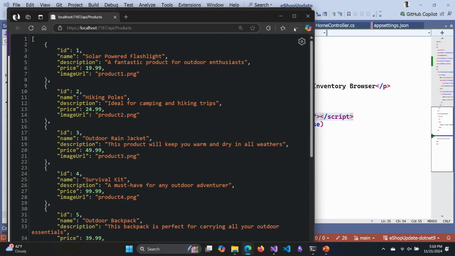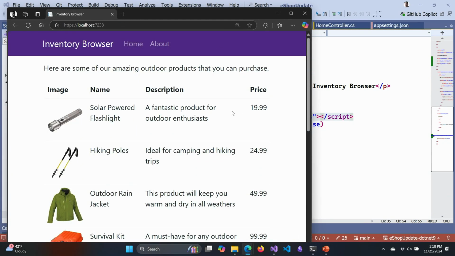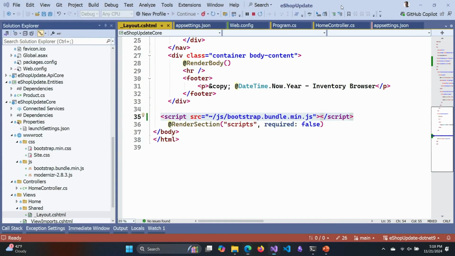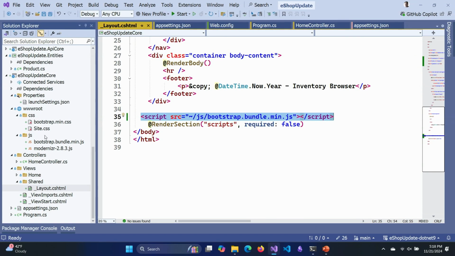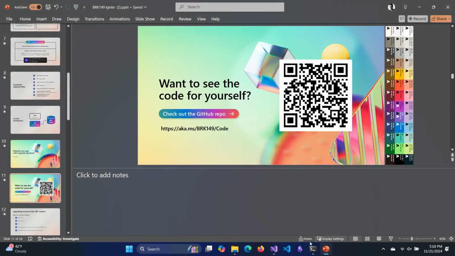And there's my API. There's the website, and it looks the right way. Fantastic. So I can get rid of the ability to proxy and do all of that stuff inside my project. I'm not going to do that right now. I don't need to migrate away from that just yet. But we've moved everything over to .NET 9.